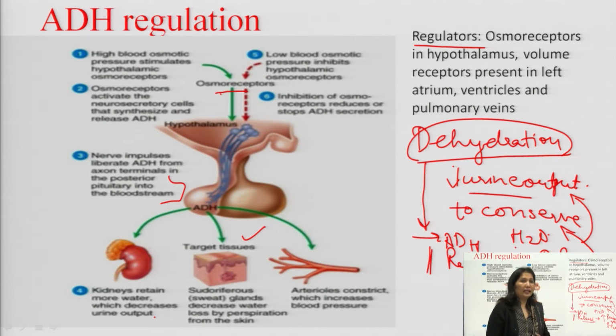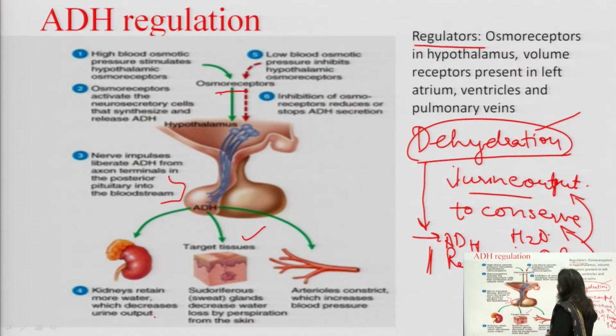So the release of ADH is regulated by dehydration and also by the blood osmotic pressure. Apart from this, और कैसे water को conserve कर सकता है? It also decreases water loss by sweating.